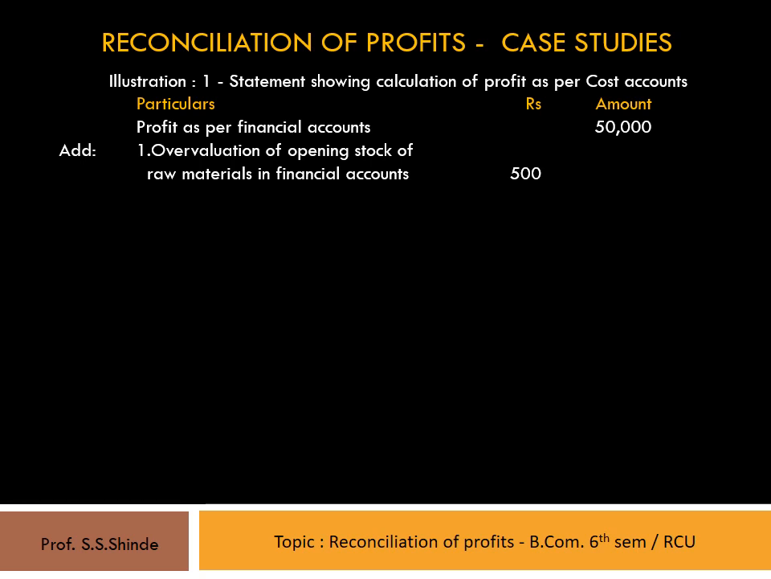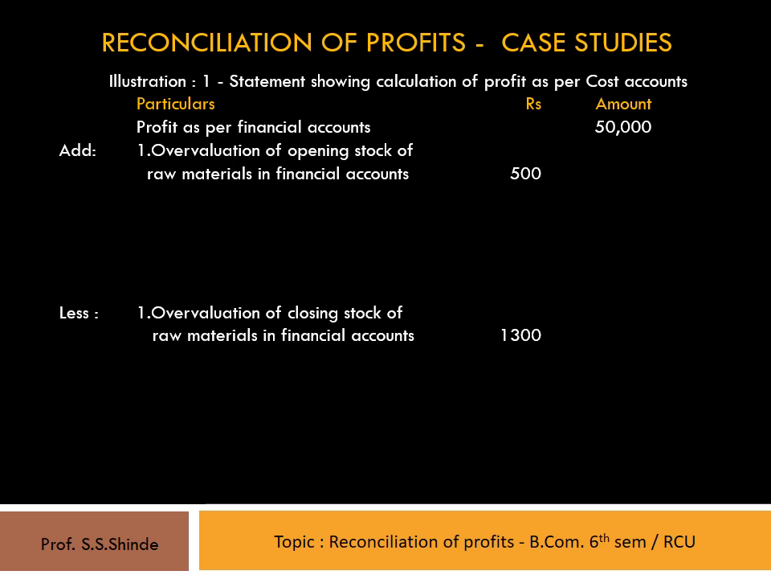Let's go to the second transaction. The closing stock of raw materials as per cost accounts is rupees 4,000 and financial accounts rupees 5,300. This leads to more profit as per financial accounts because closing stock is a credit item in the profit and loss account which increases the profit, and the profit is less as per cost account by rupees 1,300. Therefore, the amount should be deducted from financial account profit and should be shown as overvaluation of closing stock of raw materials in financial accounts, that is 1,300 rupees in the inner column.